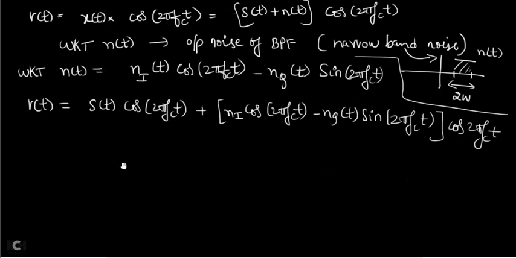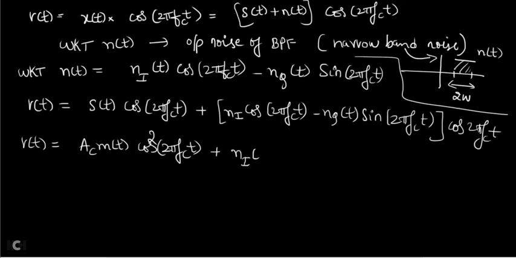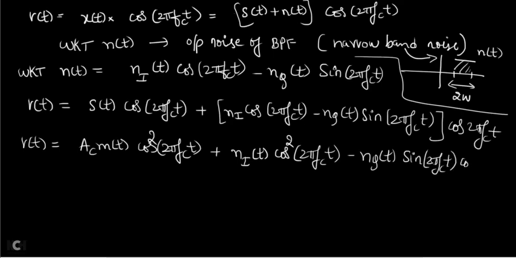Now I will substitute the S of t value. So V of t is equal to AC m of t into cos square 2 pi fct. When you substitute S of t, cos into cos becomes cos square. Now you multiply this cos 2 pi fct inside the noise: Ni of t into cos square 2 pi fct minus Nq of t into sin 2 pi fct into cos 2 pi fct.